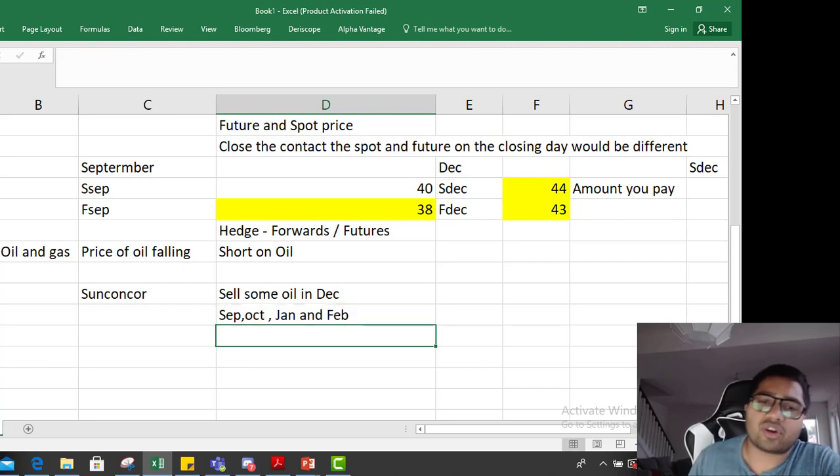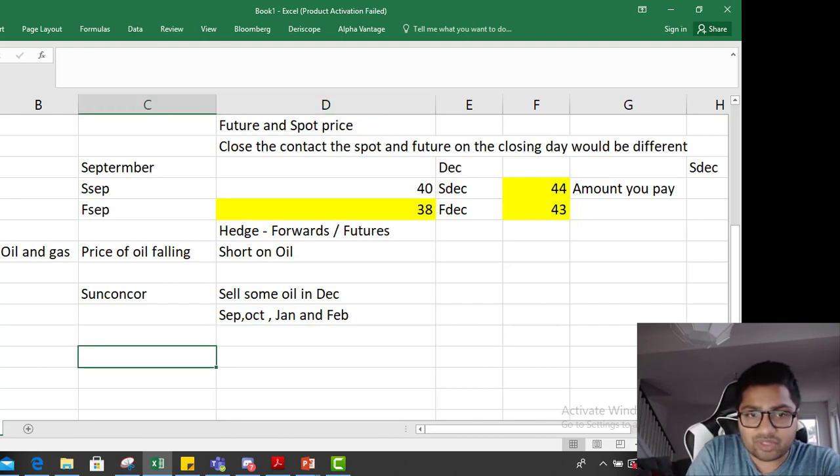So what would Suncor do? It would take the next best contract from its selling date. So it is going to sell something in December. The closest contract after that, not the previous one, because that already closes in October. The closest contract after December is Jan.